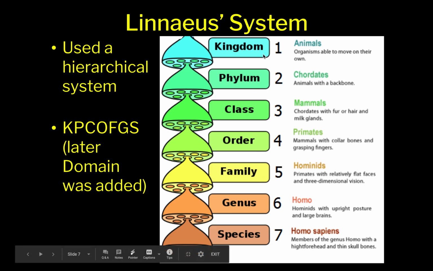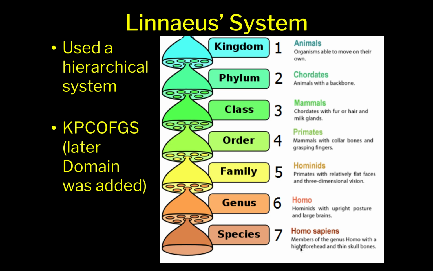Again, this is the most general to the most specific. Or like, did King Philip come over for good soup? You're going to need to know that. He came up with this system. We call it the Linnaeus system. Pretty impressive. We kept this system in place for hundreds of years.